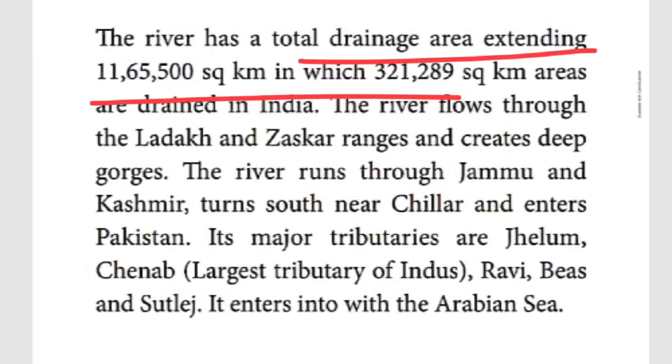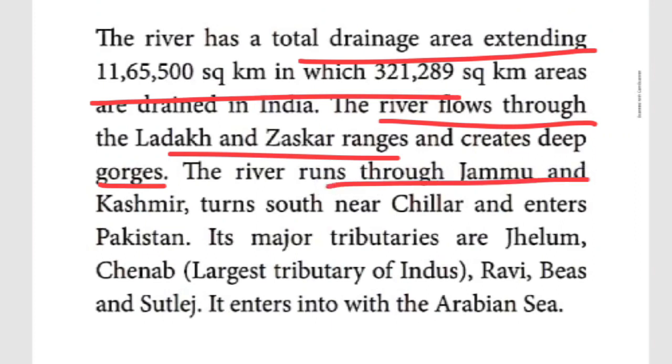Moreover, this Indus river flows through the Ladakh range as well as the Zaskar ranges, and it creates deep gorges. I will tell the meaning, children, you have to wait. Gorges, what is the meaning? A narrow valley with steep slopes. That's the meaning of gorges. The Indus River runs through Jammu Kashmir, then turns near the Chillar.